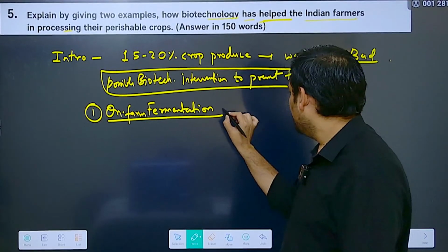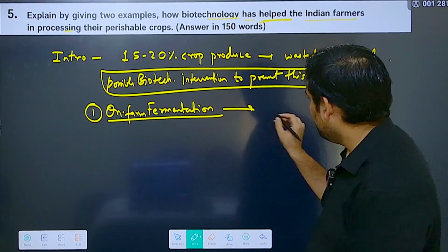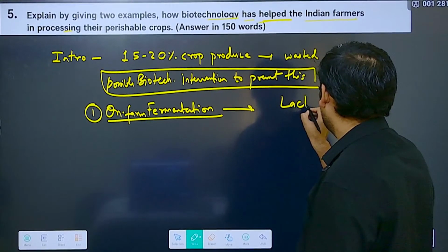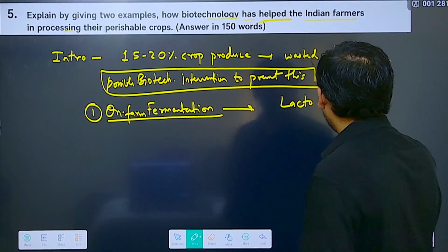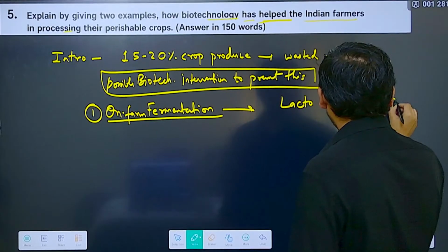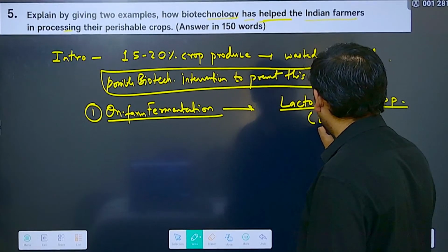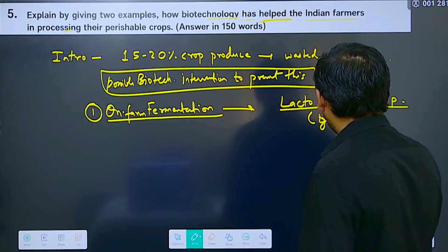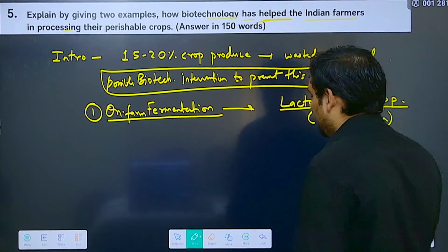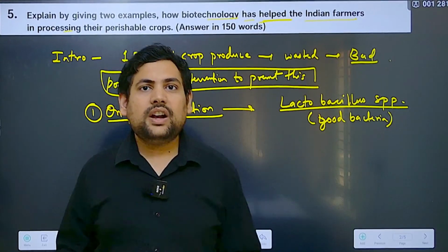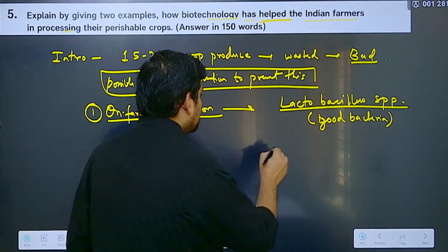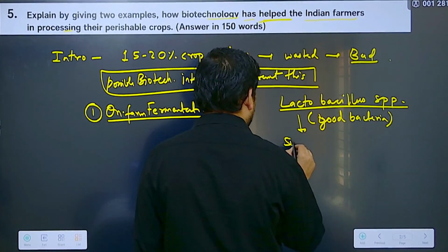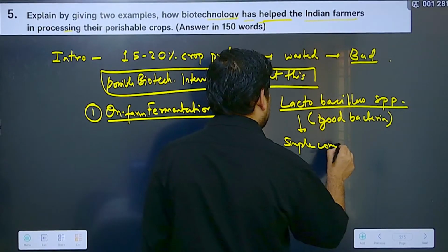So basically what we do here is by using certain lactobacillus species. These are certain good bacteria. So using these good bacteria, the Indian farmers try to break it down into simple compounds, which these bacteria do.